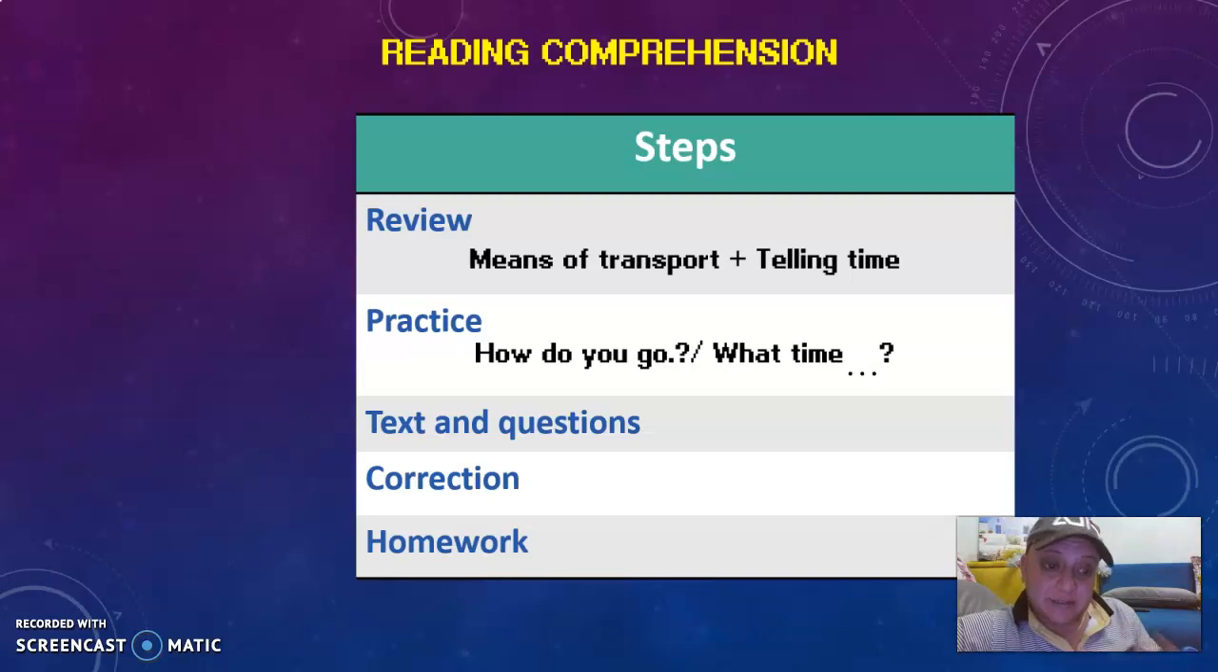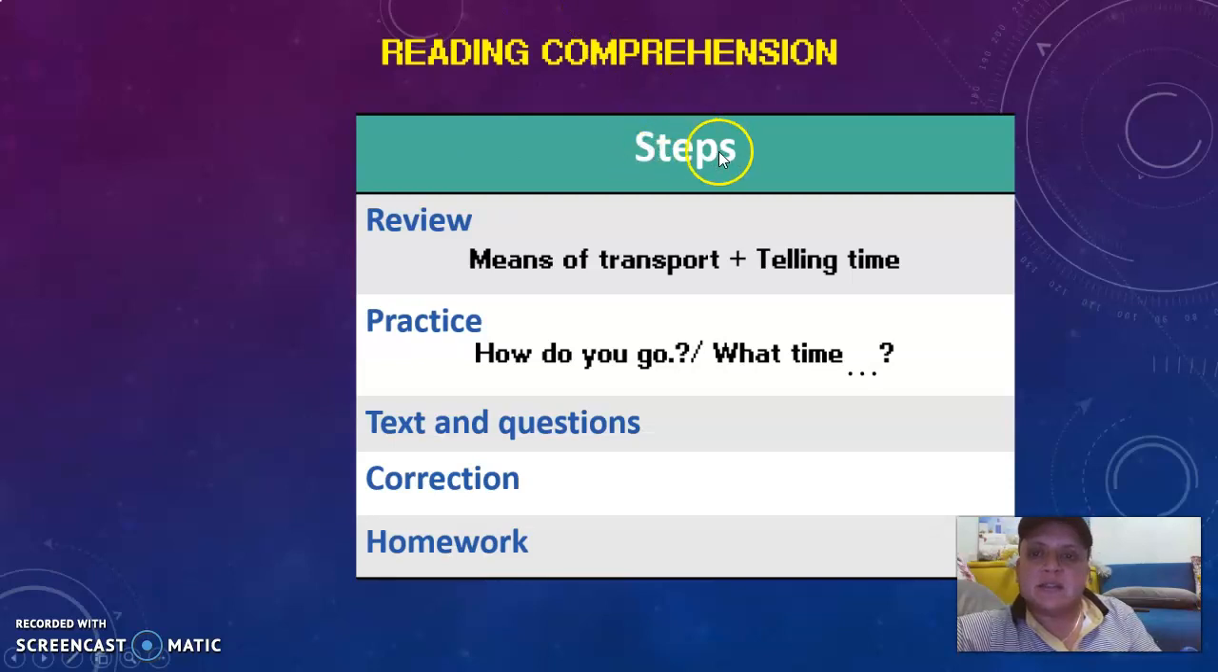We will have a text about a lady called Sukaina, a little lady, if you like to say. Text and questions. We will have 2 tasks and 3 tasks as questions. We will correct them together. Then I'll give you a homework.